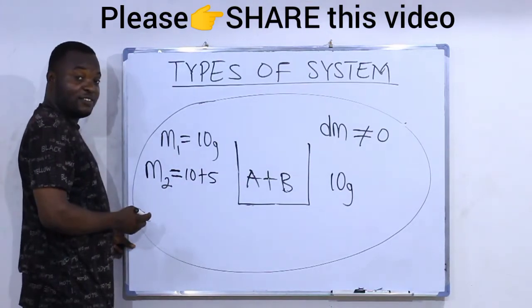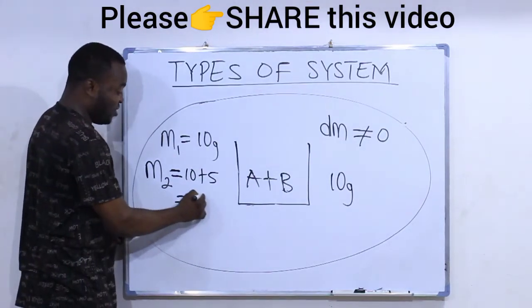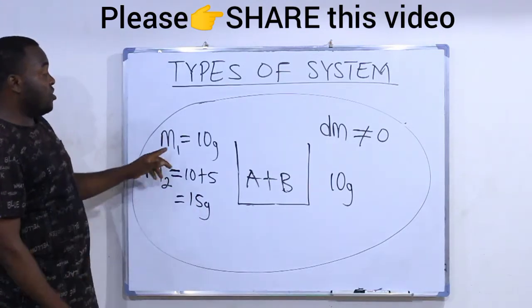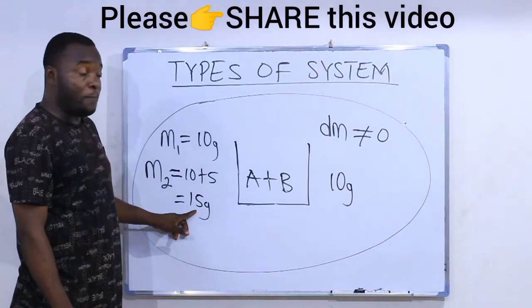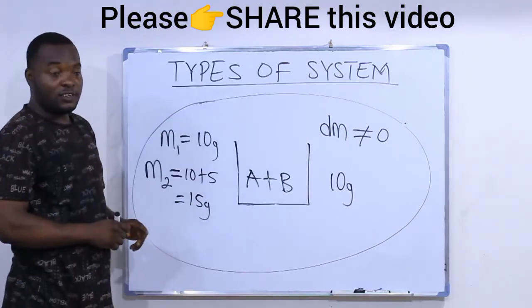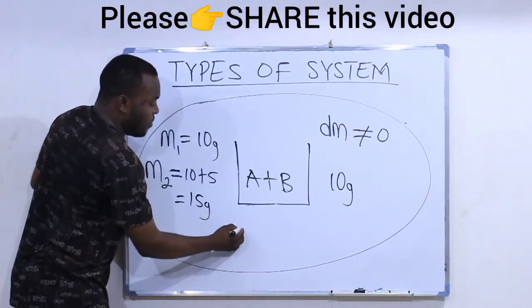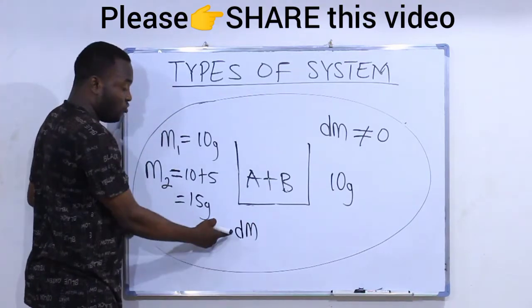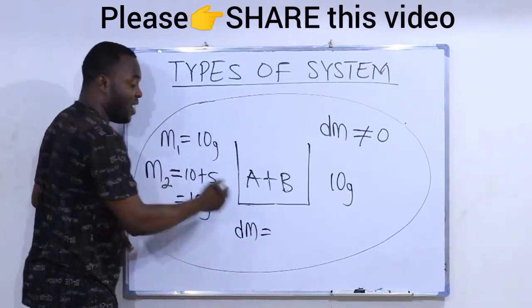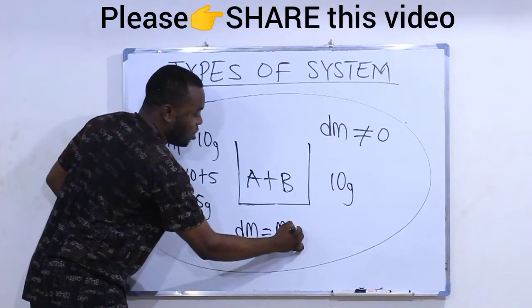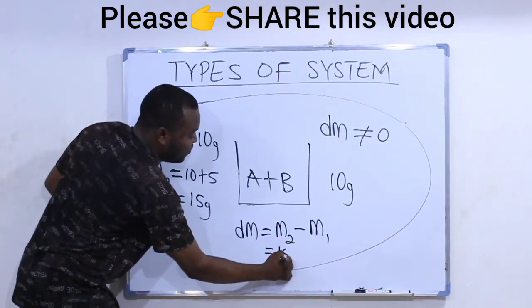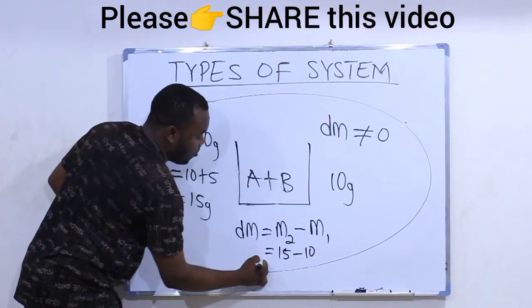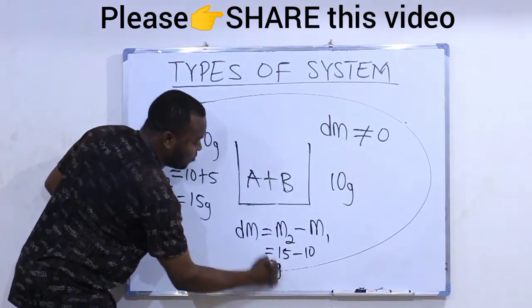You now have an extra meat, and that gives us 15 grams. So your initial mass is 10 grams. Your final became 15. Why? Because something was added. Now your change in mass, which we call dm, becomes the final mass, which is M2, minus the initial mass, M1. That gives us 15 minus 10, which is equal to 5 grams.